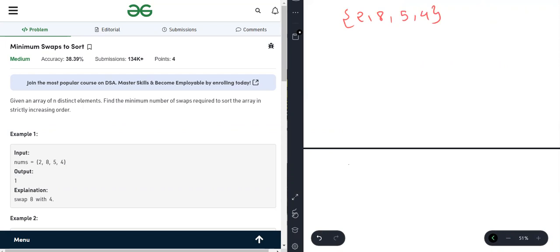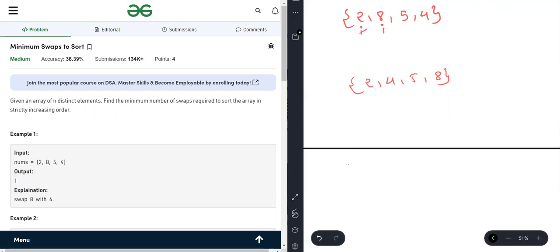First, what we have to do? If you remember, we have to compare it with the sorted version of this. What's the sorted version? 2, 4, 5, 8. And we are comparing the first element. Starting from the first element, if both are the same, then we are incrementing i.